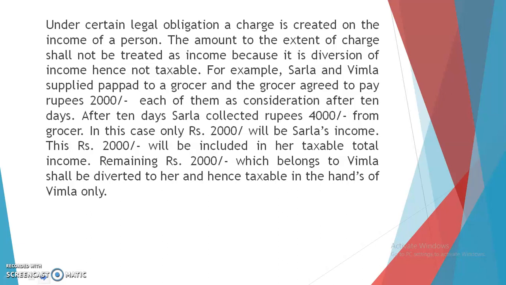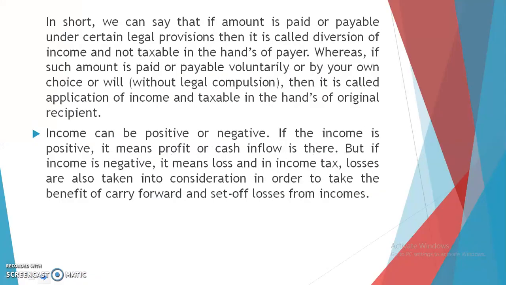For example, Sarla and Vimla supplied papad to a grocer and the grocer agreed to pay rupees 2,000 to each of them as consideration after 10 days. After 10 days, Sarla collected rupees 4,000 from the grocer. In this case, only rupees 2,000 will be Sarla's income. This rupees 2,000 will be included in her taxable total income, but the remaining rupees 2,000 which belongs to Vimla shall be diverted to her and hence taxable in the hands of Vimla only.